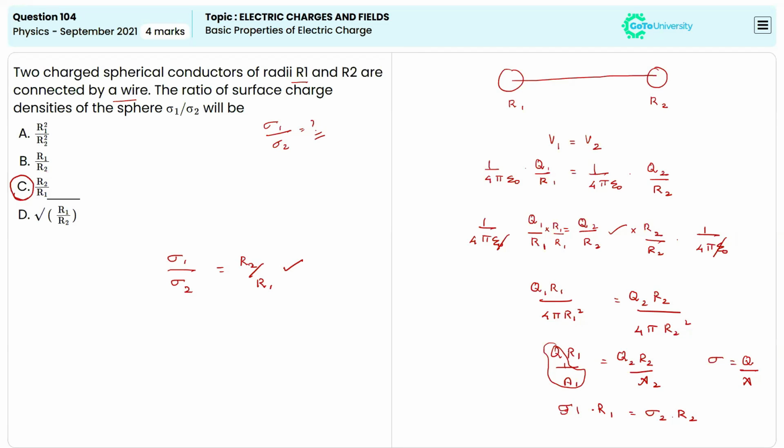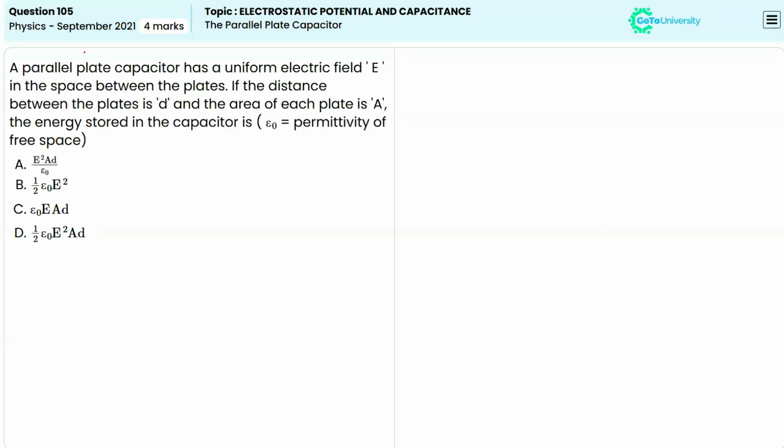Now we are moving to the next question, which is related to a parallel plate capacitor. It's given in the question that a parallel plate capacitor has a uniform electric field, the distance between the plates is given as d, and the area is represented as A. Now the question is, what is the value of energy stored in the capacitor?